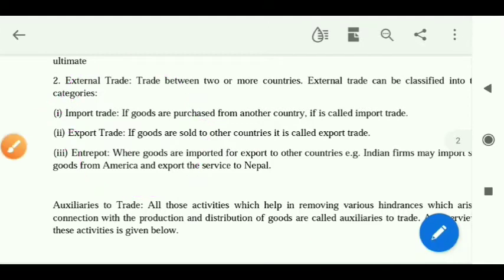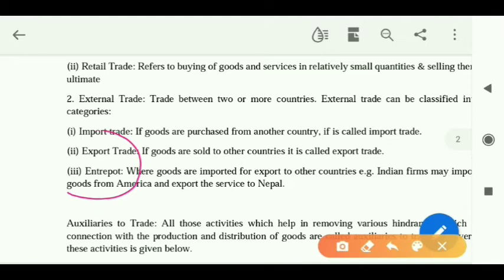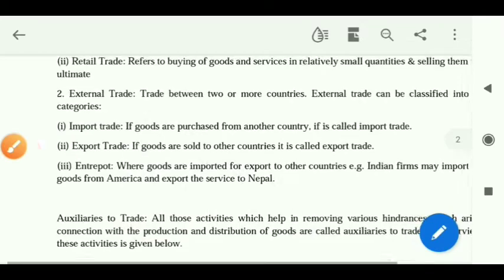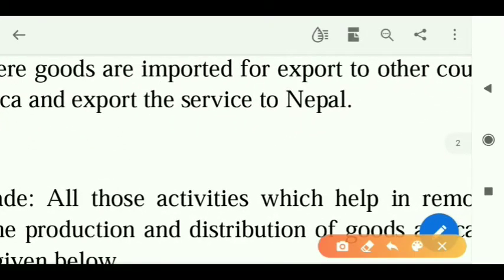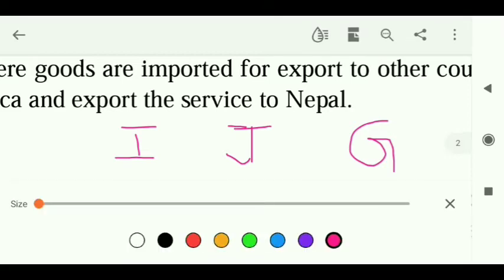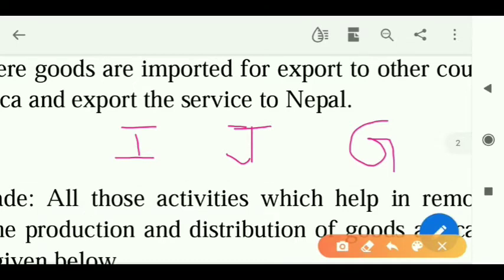Right? Now here comes a new concept about entry port. What is entry port? Understand this. Suppose we are in India, another country, suppose Japan, and another country, Germany. Clear? Now what happened? I am India, so I am purchasing goods from Japan. So what is purchasing called? Import. Very good.